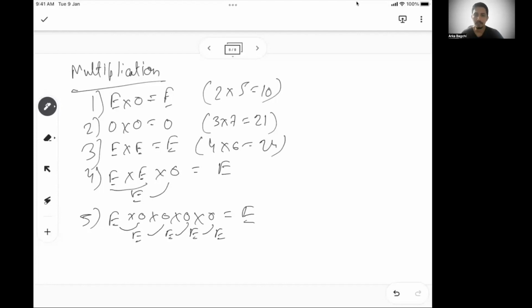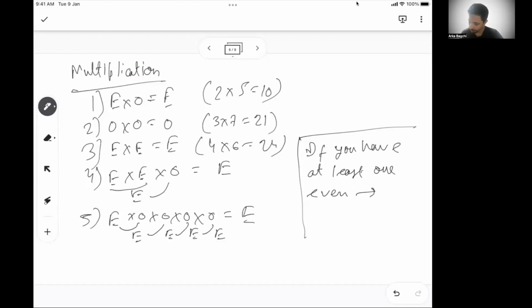So basically, for multiplication, the standard rule is, if you have at least one even, the outcome will be even.